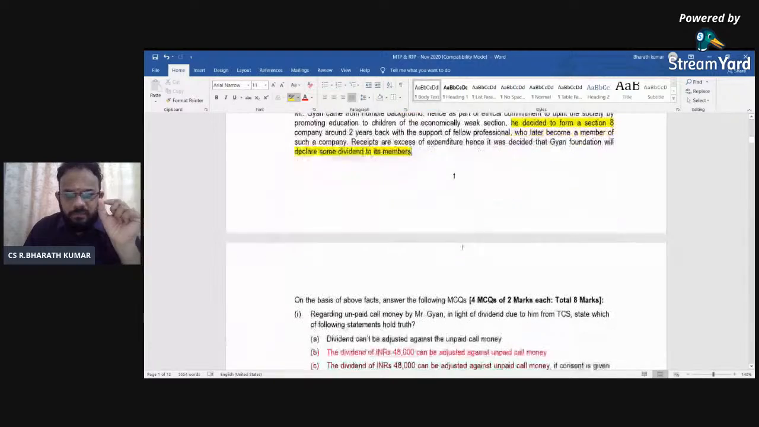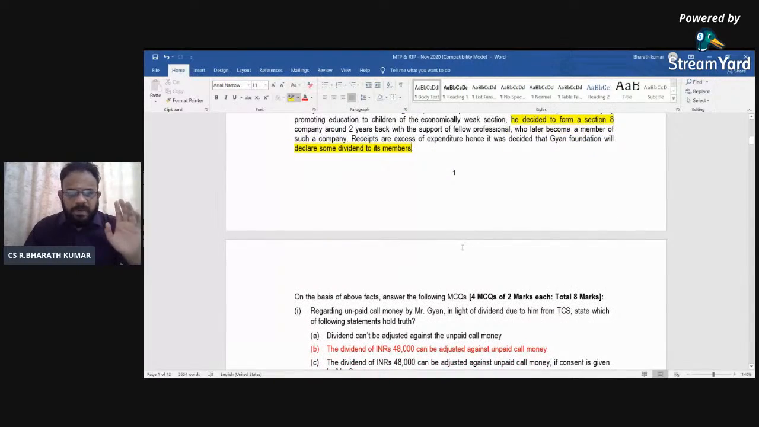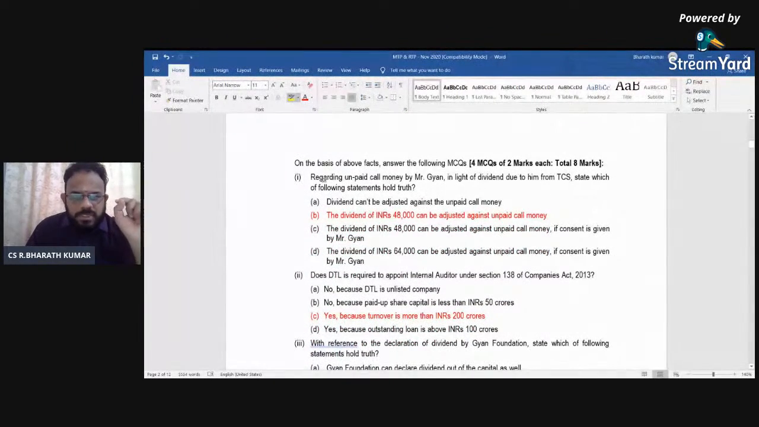So all these things, if you cover, you will get a better perspective. See the next one. The question now is regarding the unpaid call money of Mr. Gyan in the light of dividend due to him from TCS; state whether the following statements hold truth. Now, what did I say? I told you dividend, whatever is unpaid, will be adjusted against the unpaid call money.